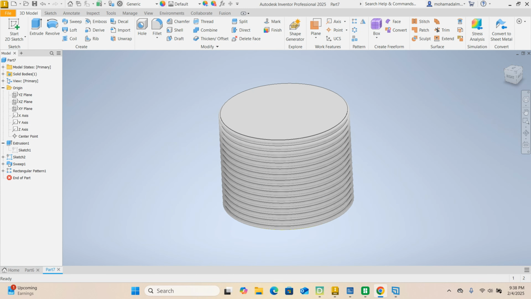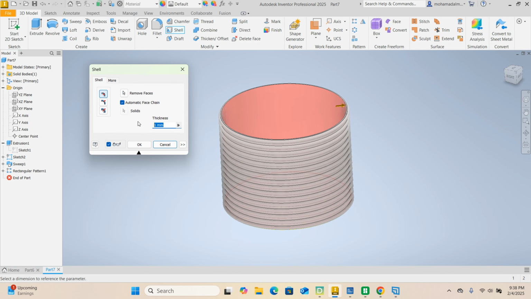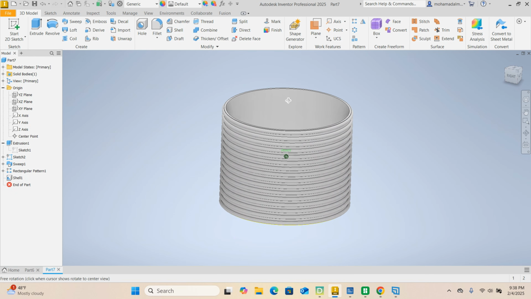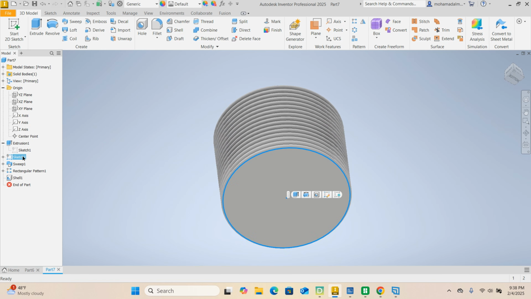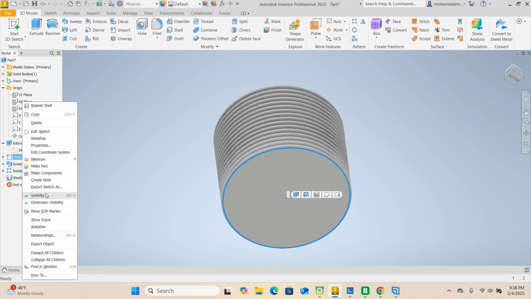So remember, select the top face you want to hollow out, and then launch the shell command. What's the thickness? I'm going to do 2. 2 looks perfect. Click OK. Awesome. Now we don't want to see this sketch, so we can just turn it off.